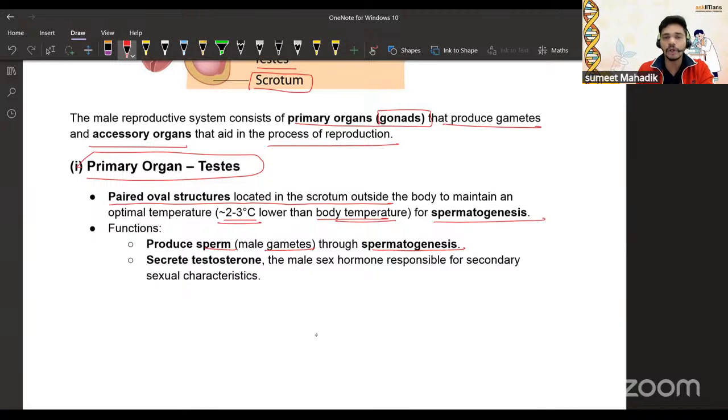It also secretes testosterone. Testosterone is secreted by whom? The male sex hormone responsible for secondary sexual characteristics, like voice change in the male, beard, right? Body hair is also maintained by testosterone.